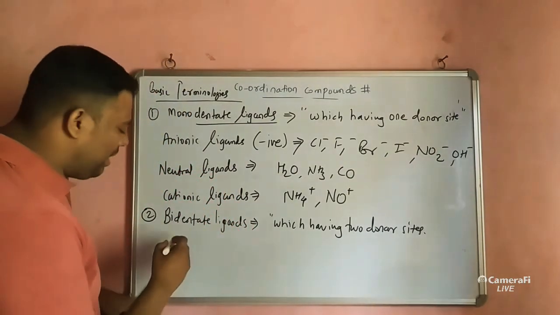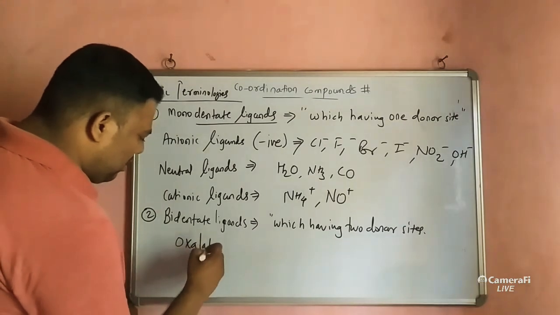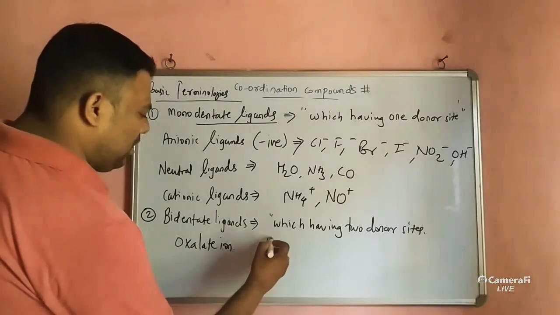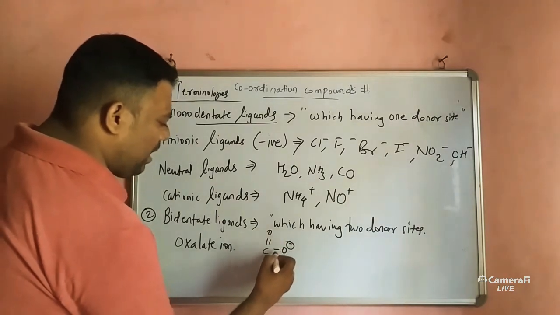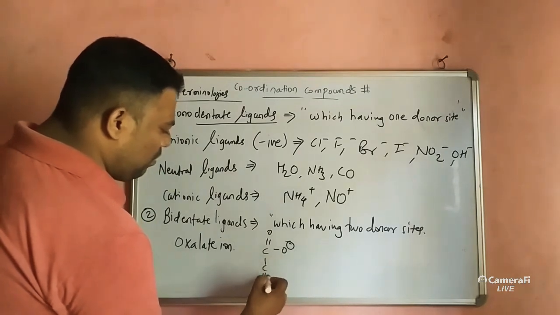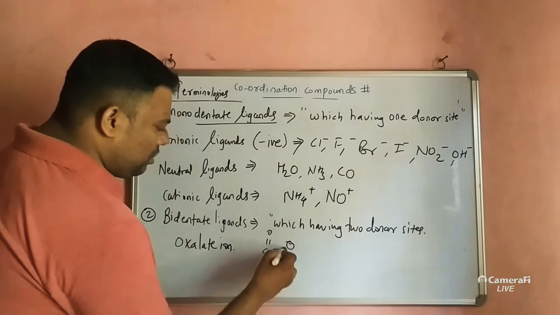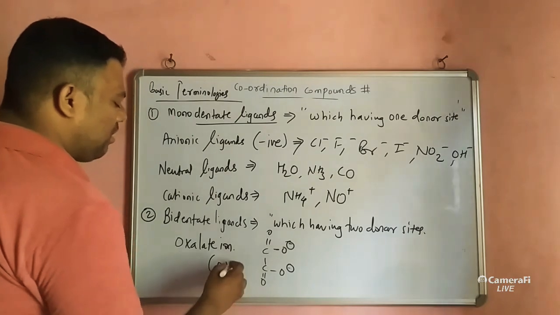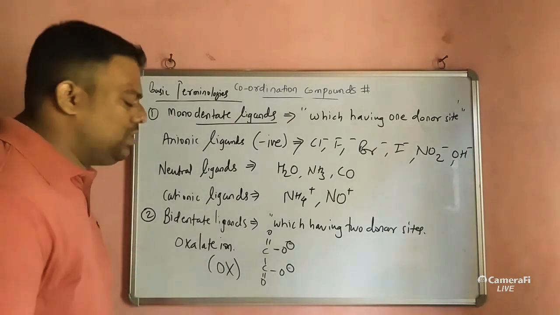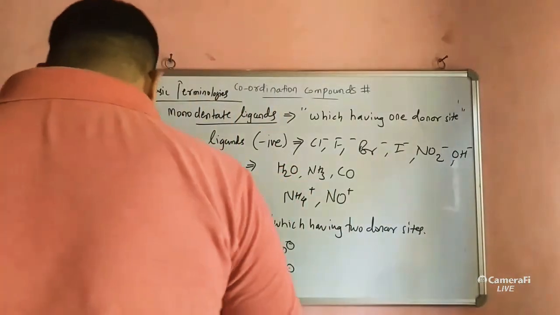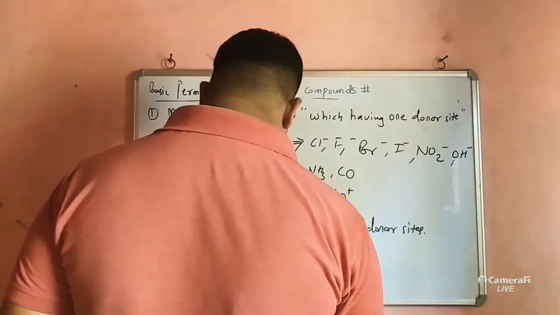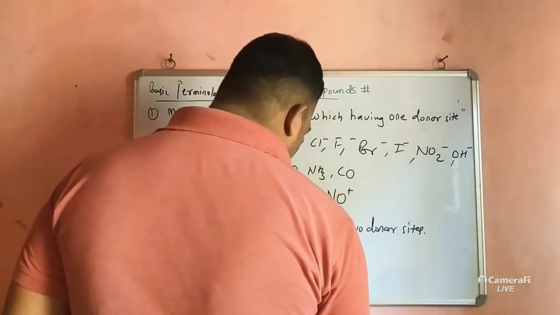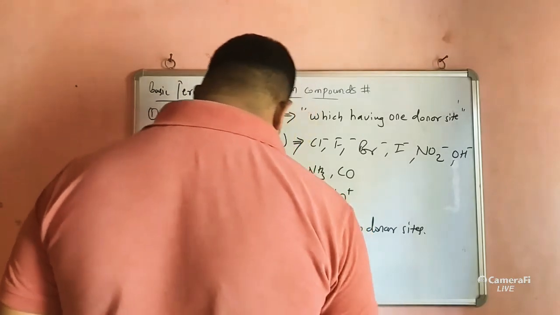See, oxalate ion: double bond O, this negative part, and two negative charges, that's why oxalate ion. Simply we can also call it OX, the oxalato ion. One more we can write here is EN, that is ethylene diamine.